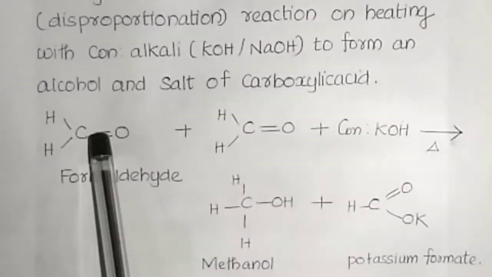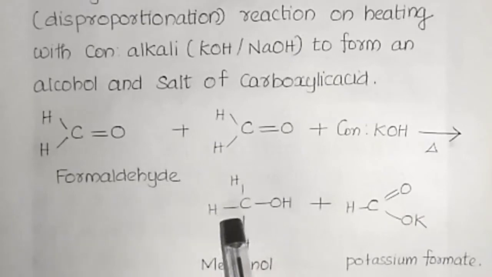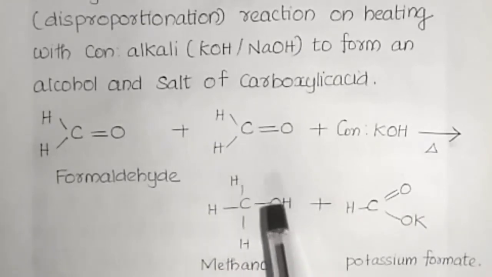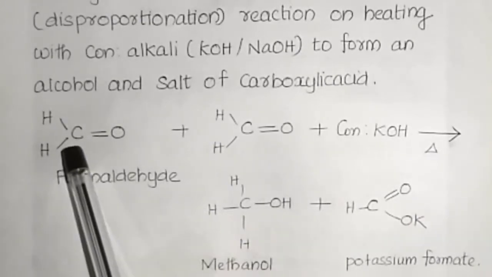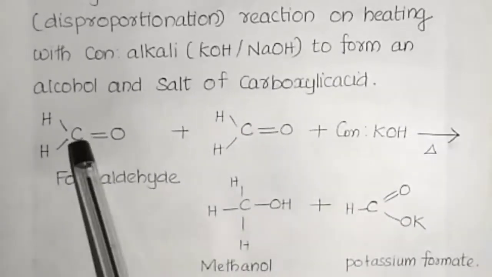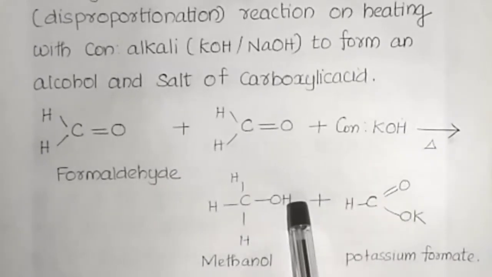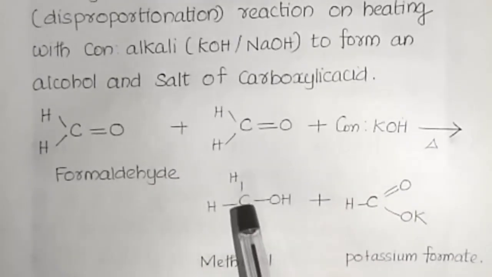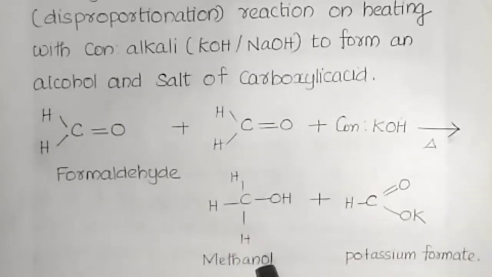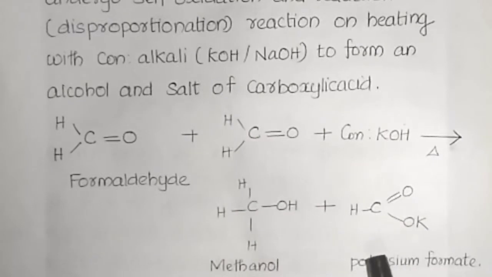Then here one will undergo reduction. Reduction means addition of hydrogen. Here a total of one molecule of hydrogen is added. Already two hydrogen atoms and one O are there, but two more hydrogen atoms are added here. So addition of hydrogen is reduction. One is the reduced product and the other is the oxidized product.